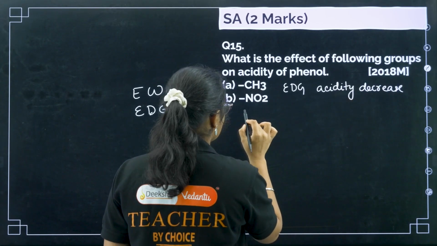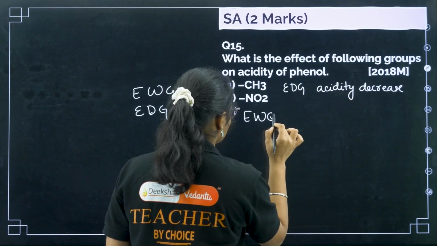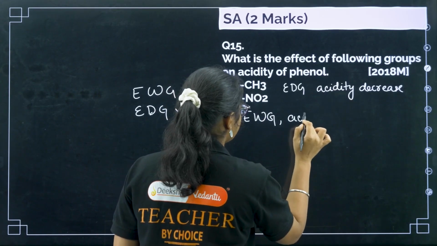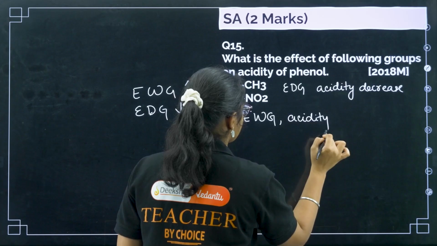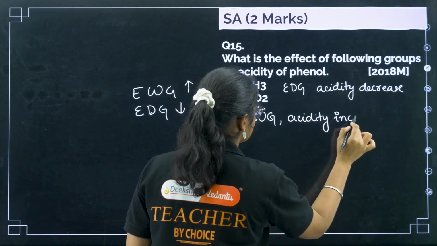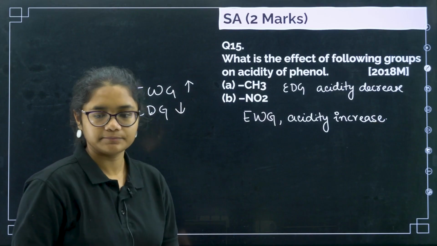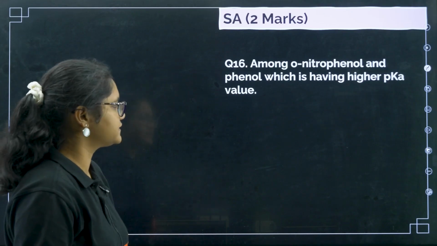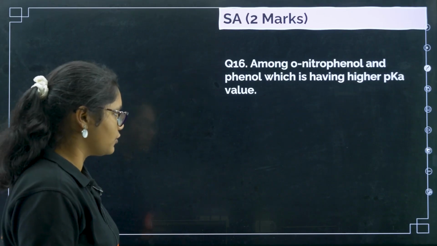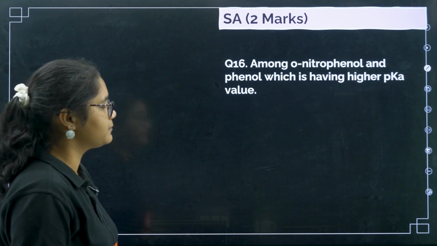And NO2 is an electron withdrawing group, so what will happen? Acidity will increase. Clear?